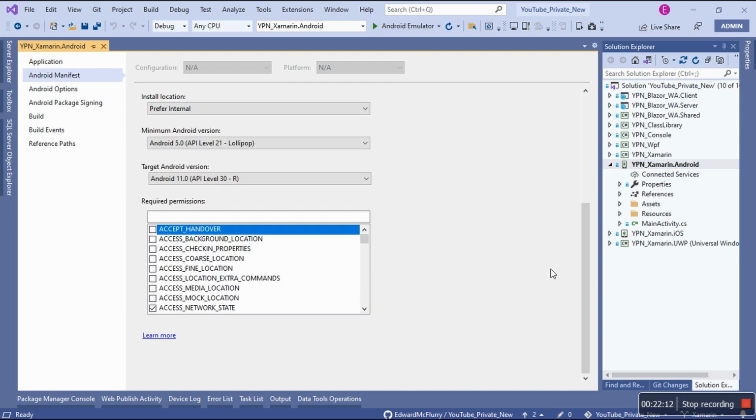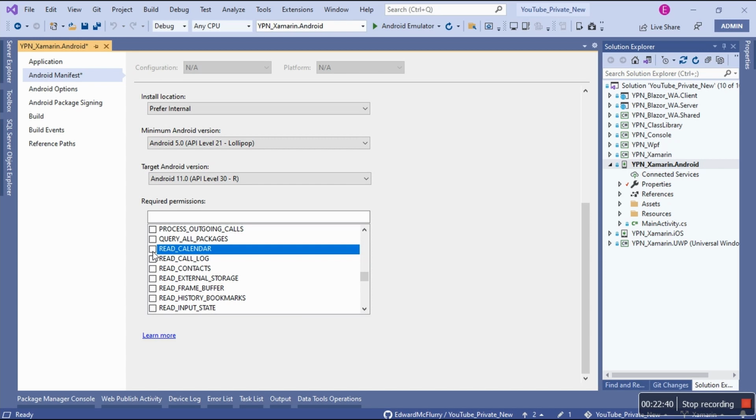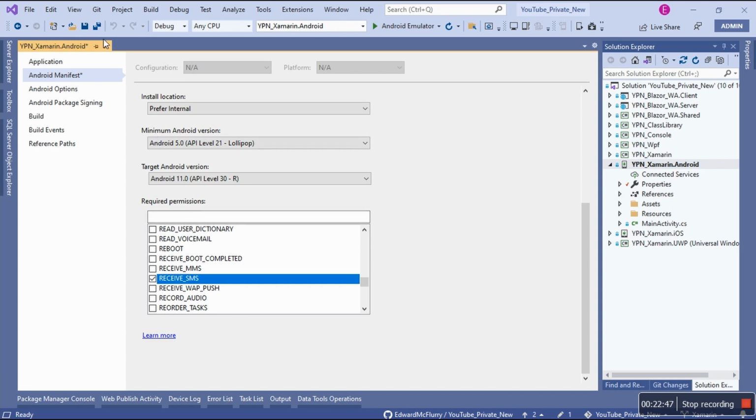And then we're gonna add, notice we have 0 changes. This is a changes, right? And I'm gonna add, where's the internet? Let's say we're allowing camera, and then we're allowing flashlight. We want permission to those things. We want permission to the internet, and then we want permission to read calendar, and we want permission to receive SMS. There we go. And I just hit save.